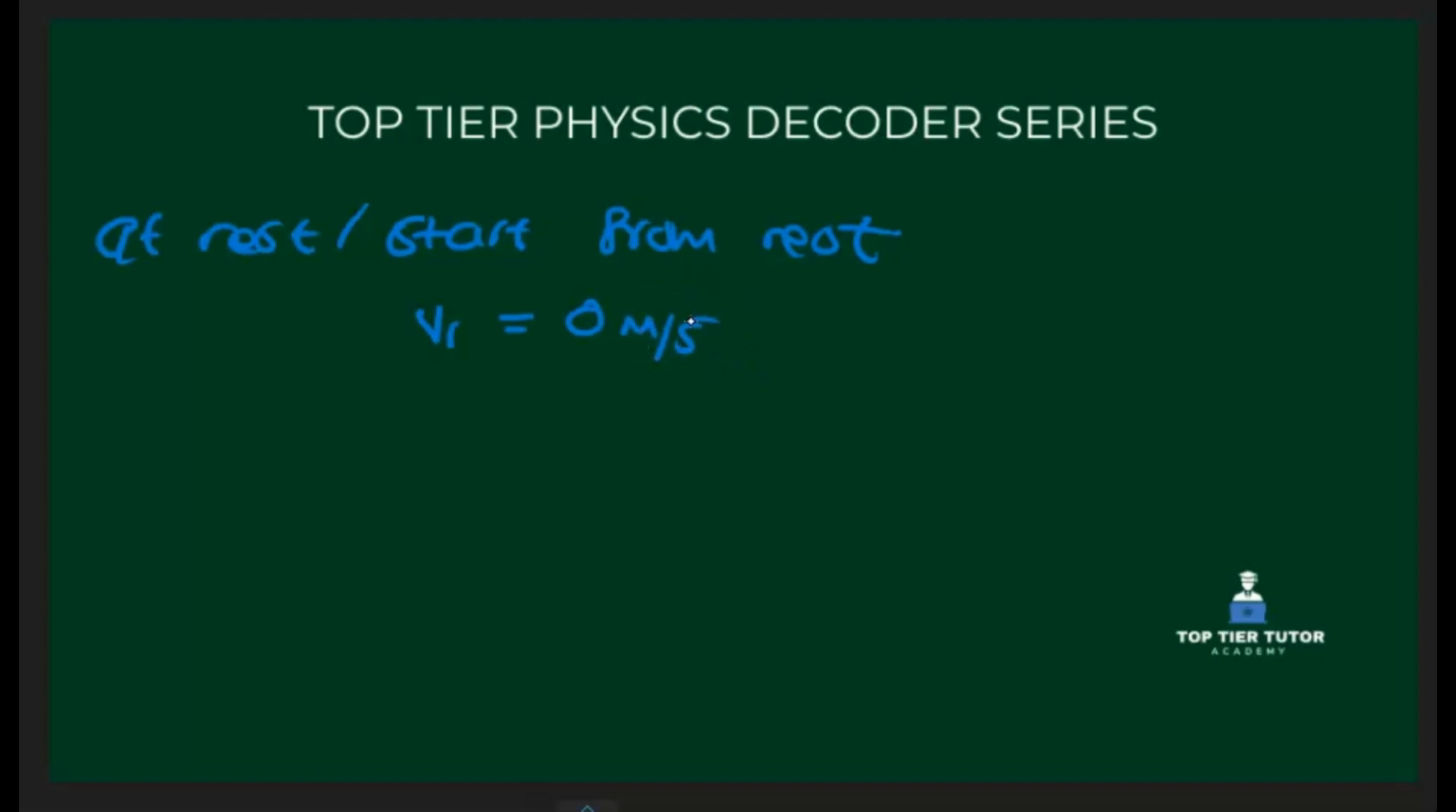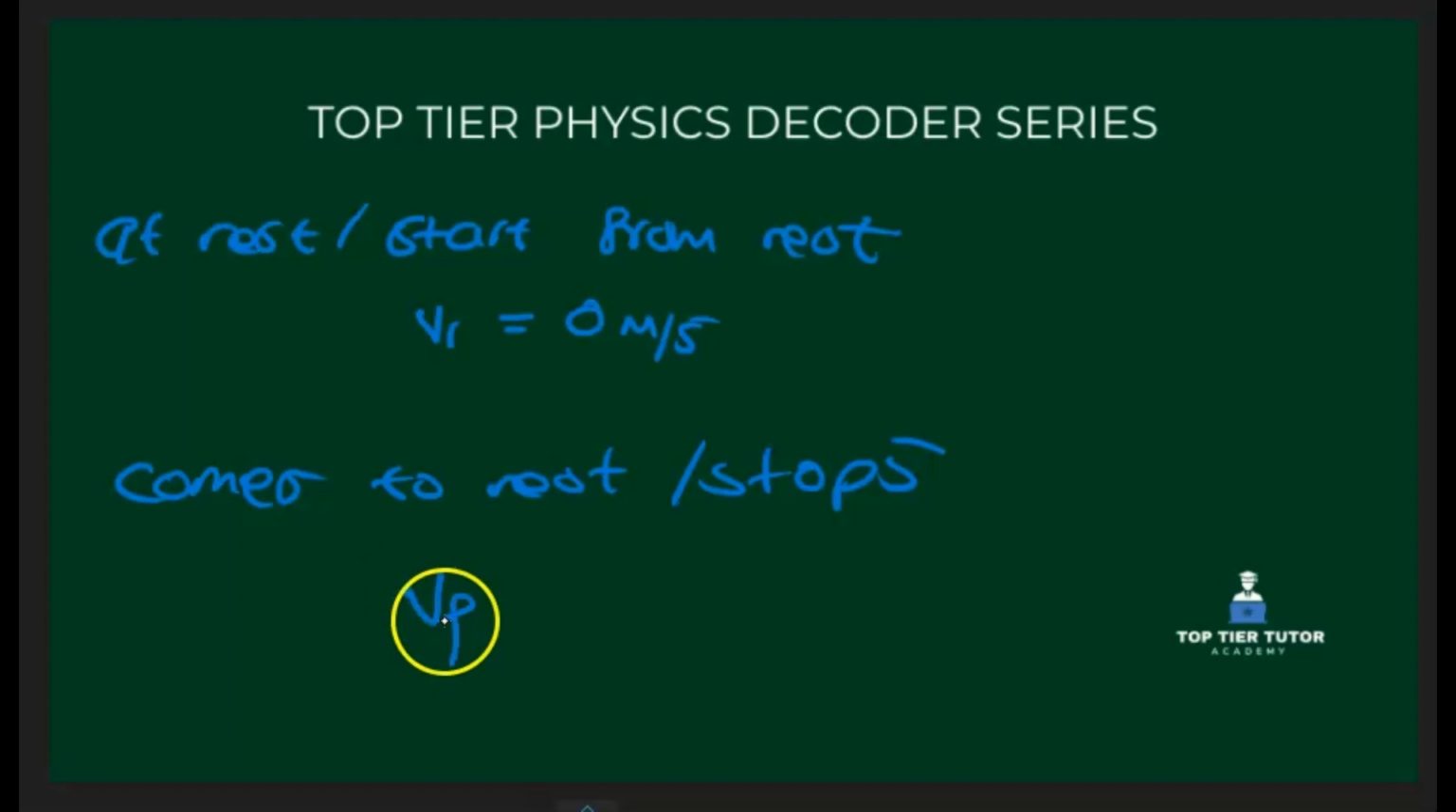The next one is "comes to rest" or "comes to a stop." This tells us that the object is stationary at the end of the motion, and therefore we can say that the final velocity is 0 meters per second.